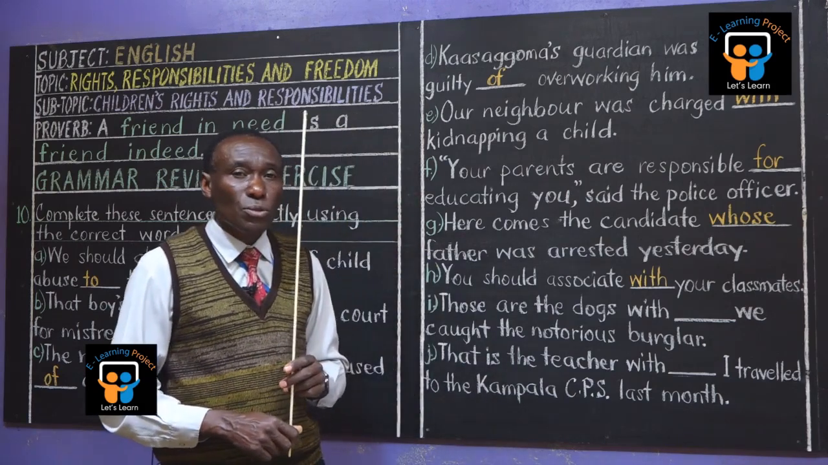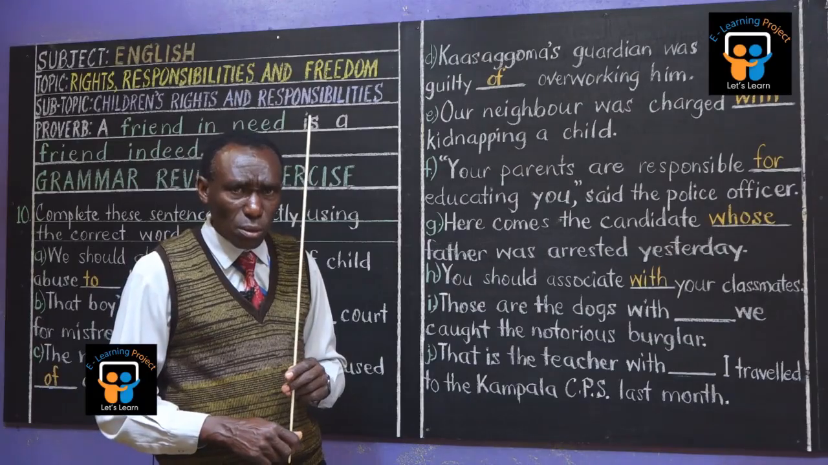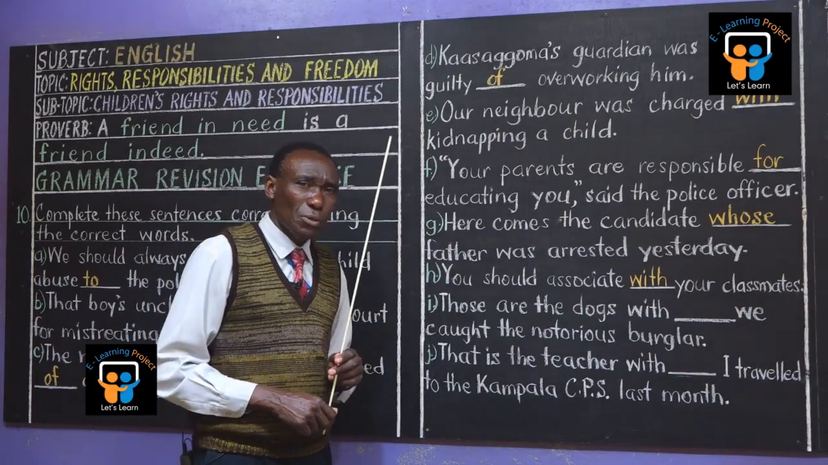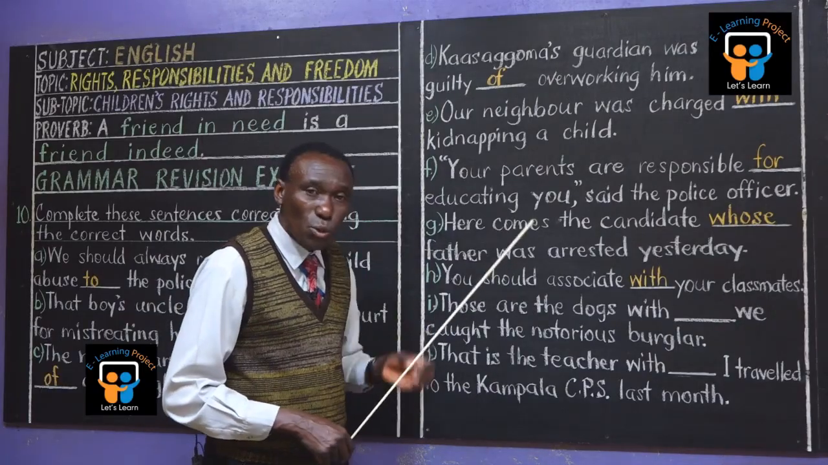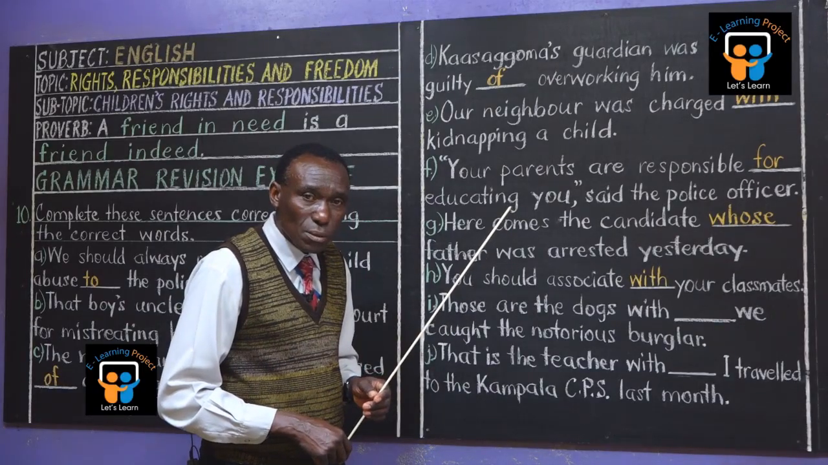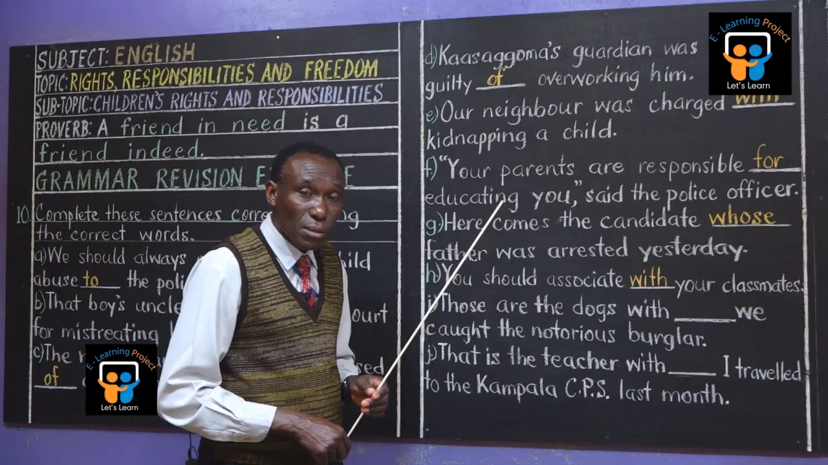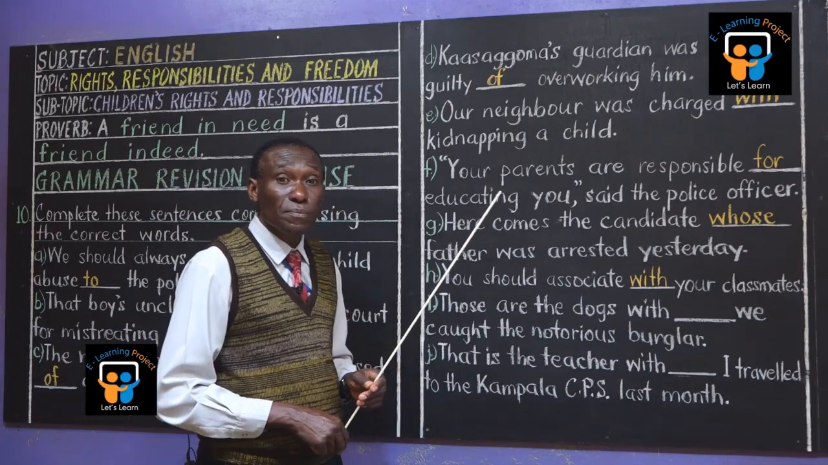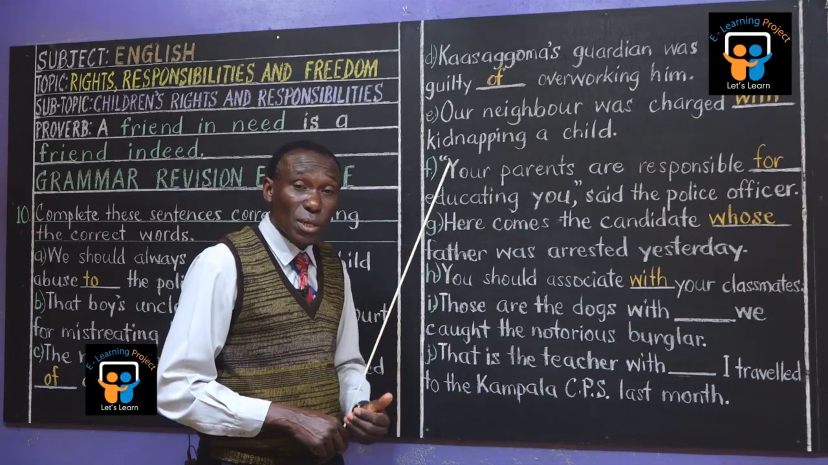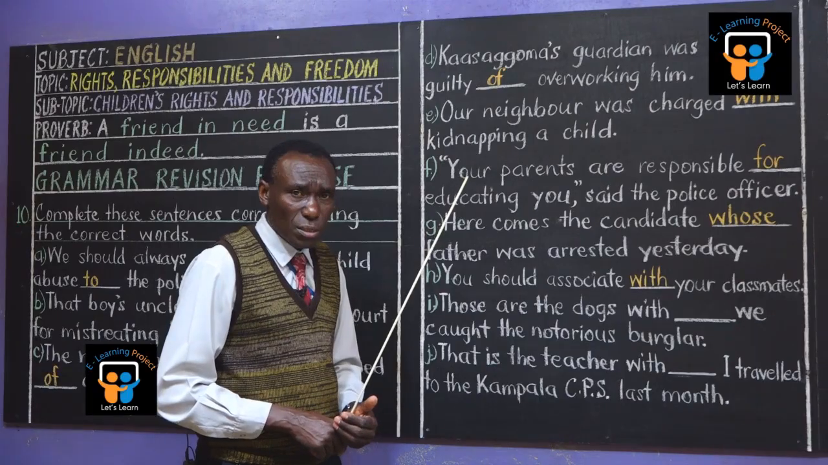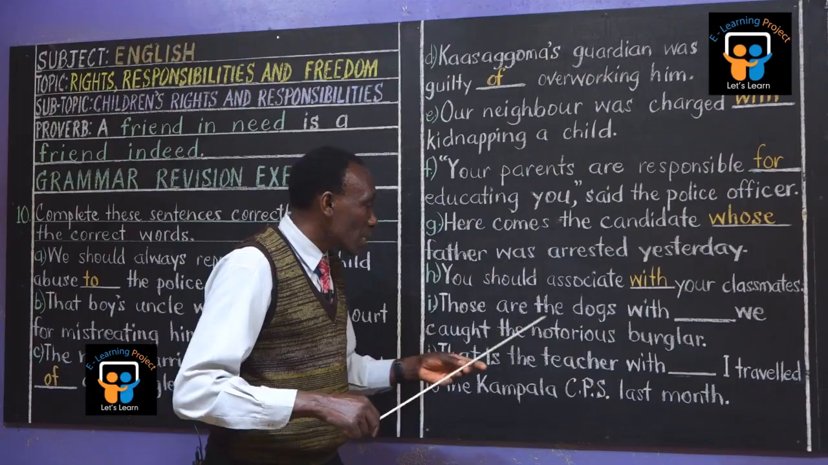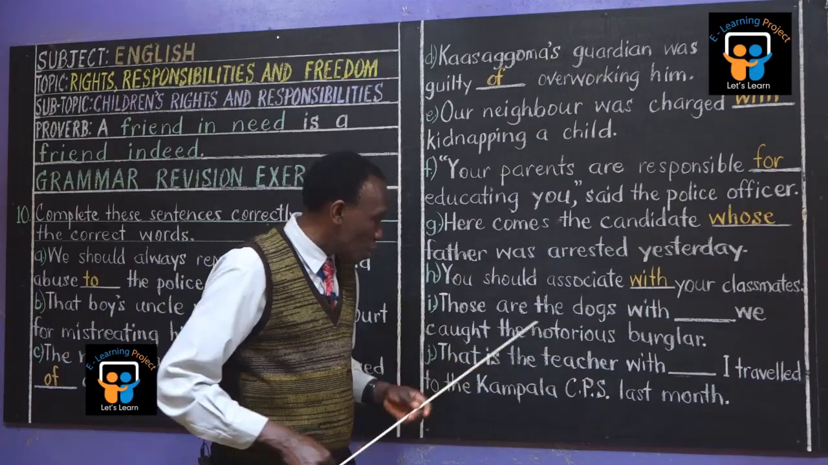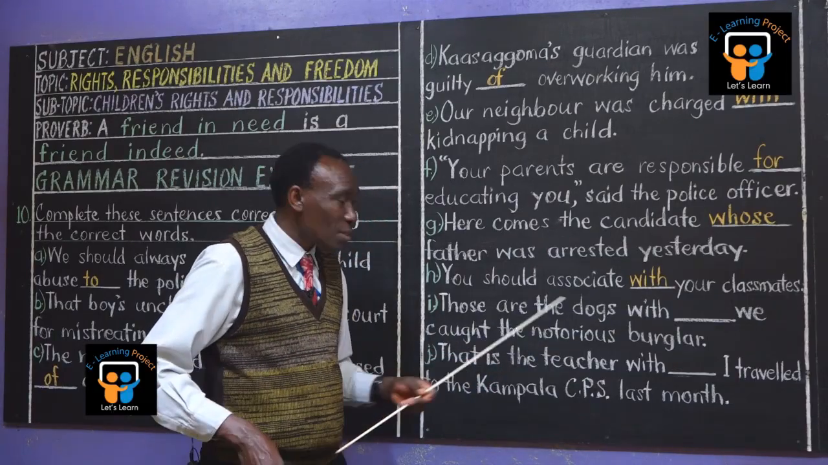Those are the cows with whom? No. With whom we went to the well yesterday. Those are the oxen with? With which? If they're things, we say which. So, Daniela, those are the dogs with which we caught the notorious burglar.